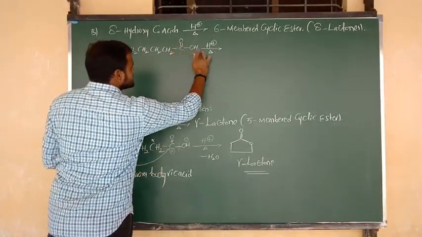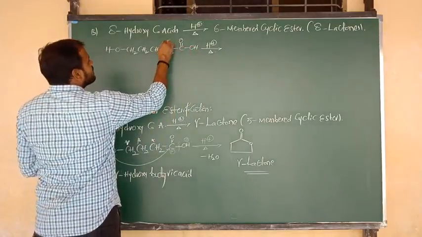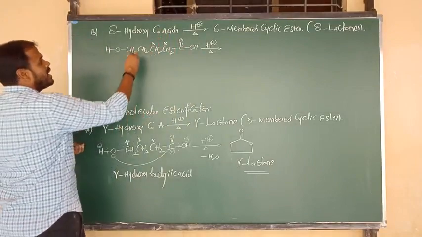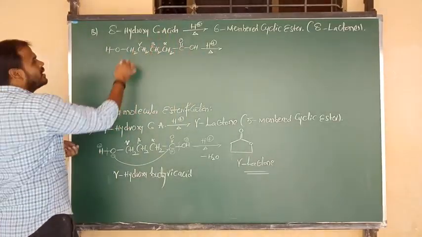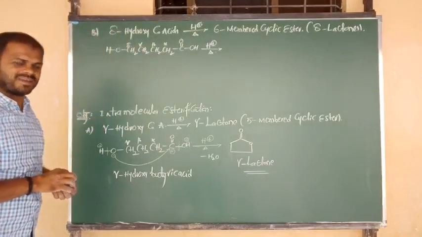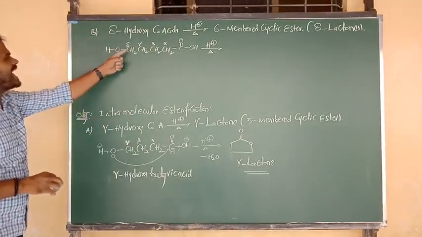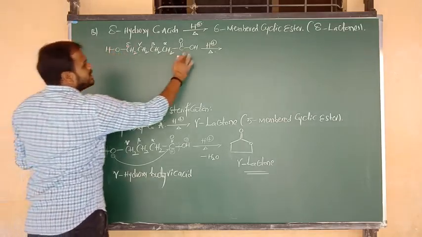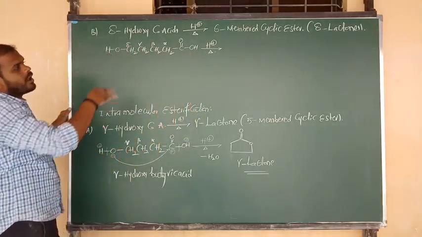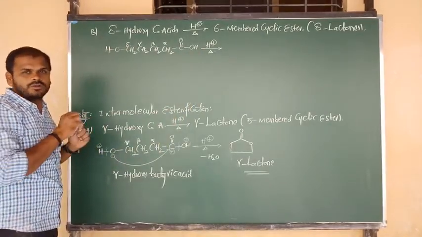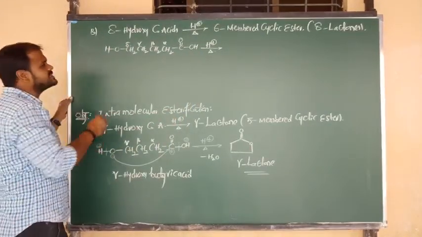COOH is the carboxyl functional group. The adjacent carbon is always denoted alpha, the next carbon is beta, the next is gamma, and the next carbon is delta. This is gamma hydroxy and this is delta hydroxy. Delta hydroxy carboxylic acid, upon heating in the presence of mineral acids, undergoes the process of intramolecular esterification.